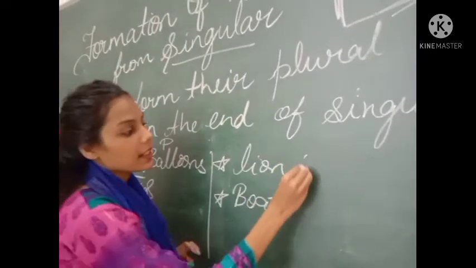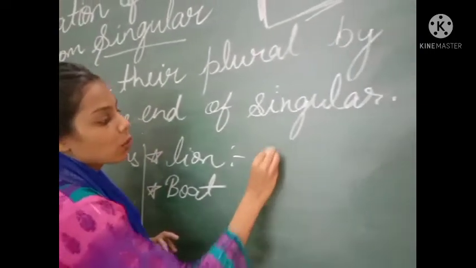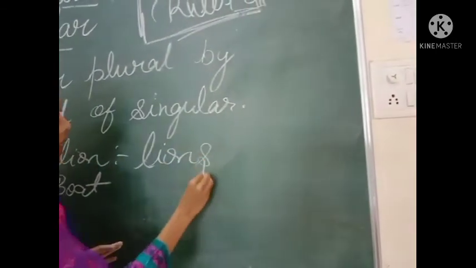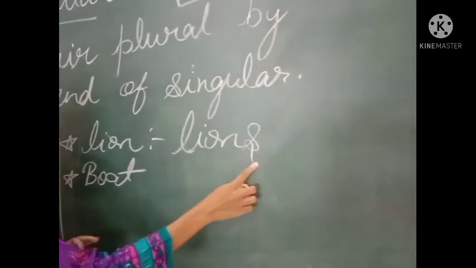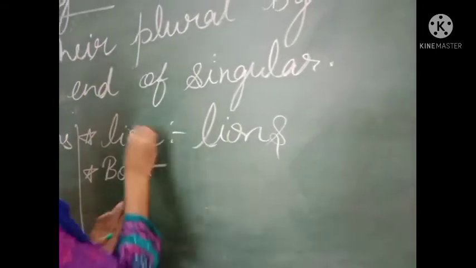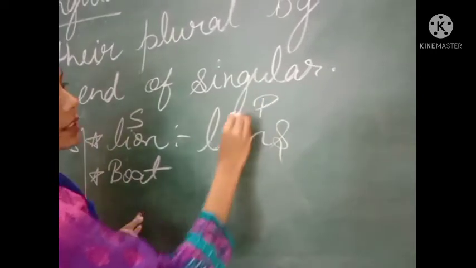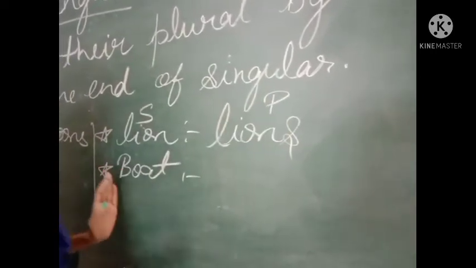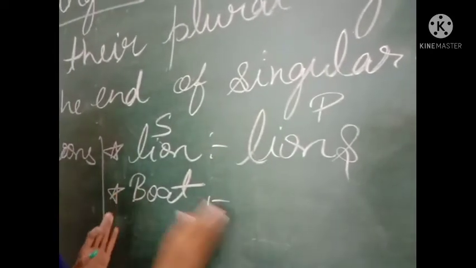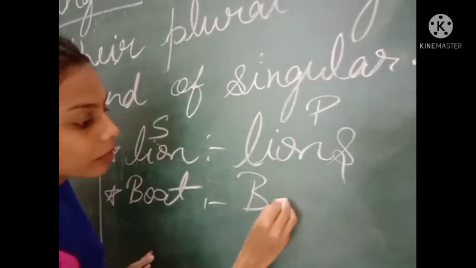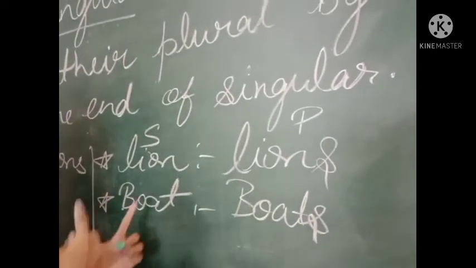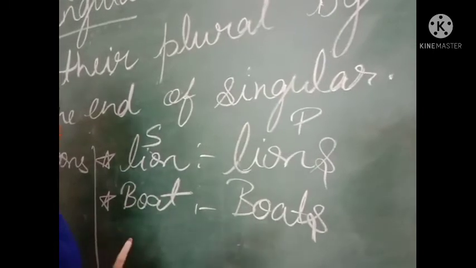The next example is lion. For lion also we will just add s at the end. So it will be lions. Lion means one. Lions means more than one. So this is the singular and this is the plural form. Same with boat. There is only one boat. If we want to convert this boat into more than one, we will write boats. Okay.